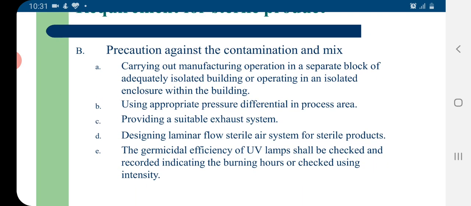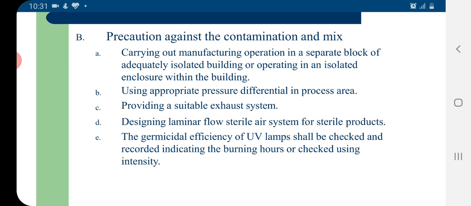Precautions against contamination and mixture. Carrying out the manufacturing operation in a separate block of adequately isolated building or operating in an isolated enclosure within the building should be followed.